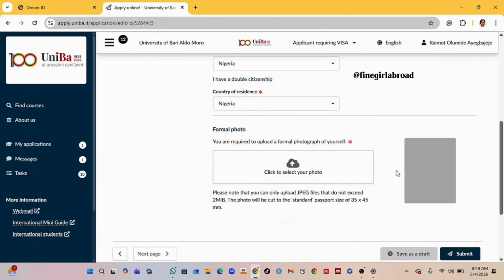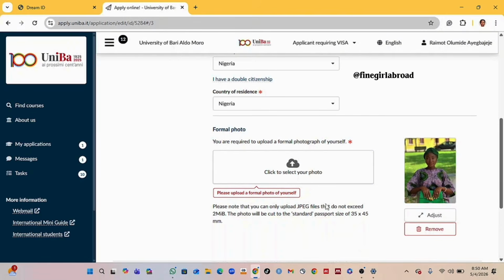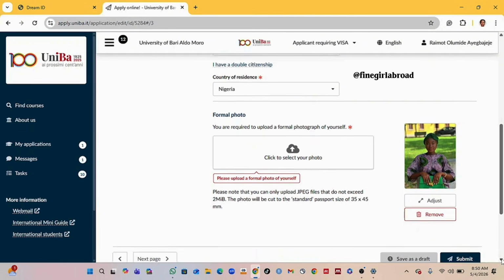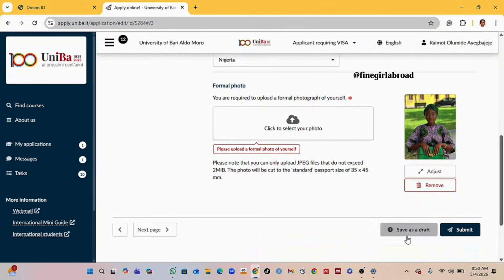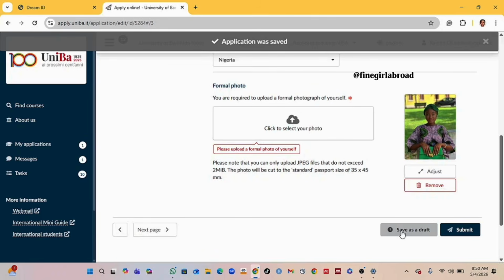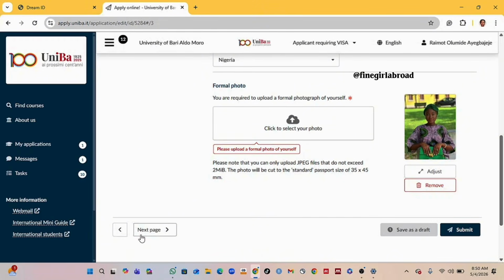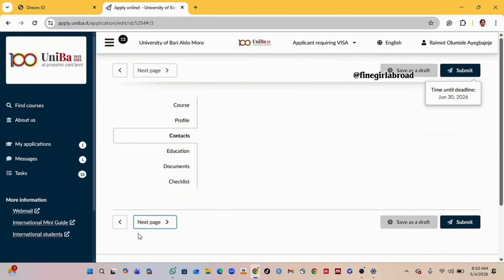Then you need a passport photograph. It's not a passport PDF; you need a passport photograph. It's a photo, so you click here to choose and upload it. You should use a formal picture of yourself. I'm not submitting this application, so I just picked a random picture. You can save it as draft or click next page, but I prefer to first save as draft so that my progress is saved. Then after that, I'll click next page.